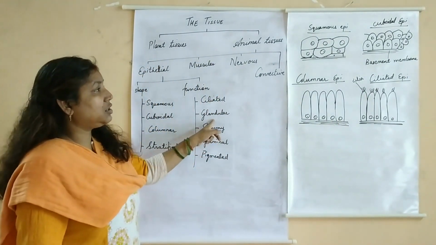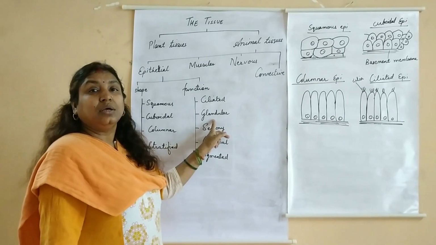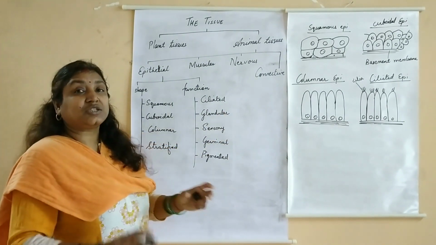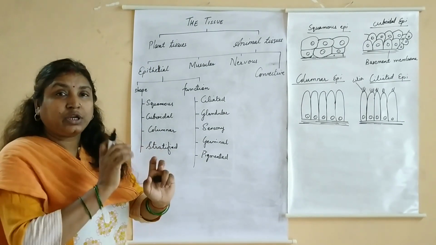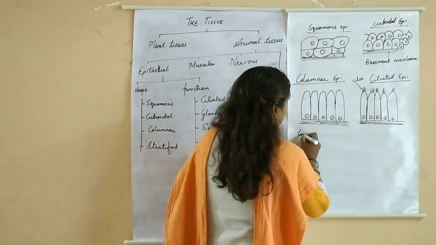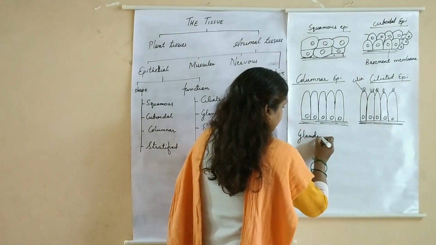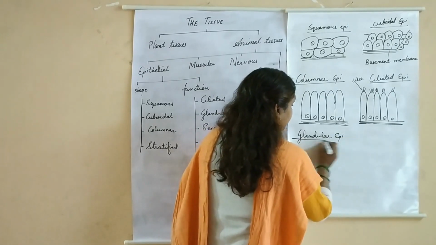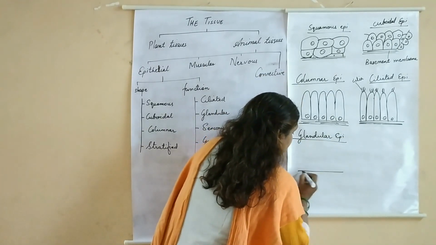Next is your glandular cells. Glandular epithelial cells are nothing but columnar cells which have modified themselves, folded themselves into glands. So you will have glandular epithelium appearing in this manner.